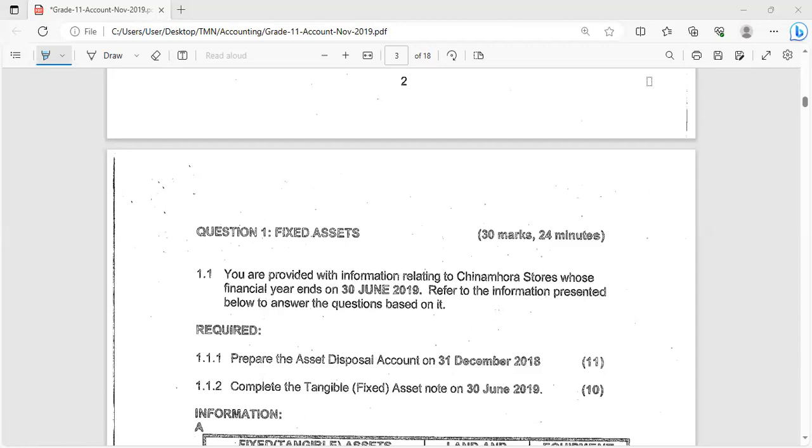So what we have over here is a fixed asset question. The information provided is for a company called Chinam Horror Stores. The financial year end of the company is 30 June 2019. So that's the first thing we're gonna have to note. It's important for you guys to know when the year end is gonna be and keep that in mind as you do your question, because it's important for when you're calculating your depreciation.